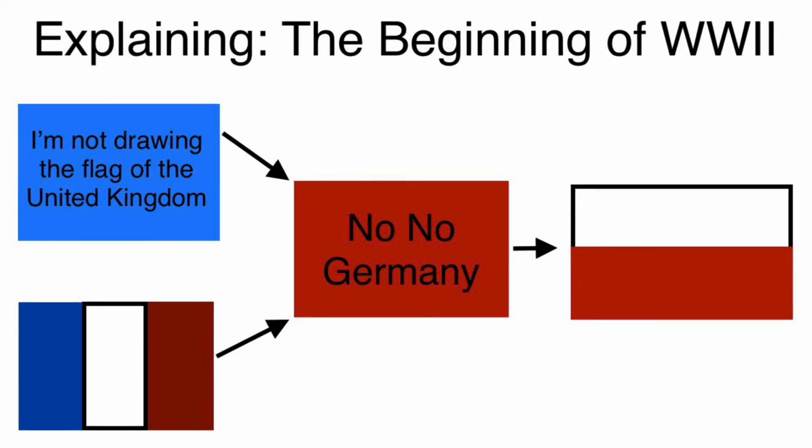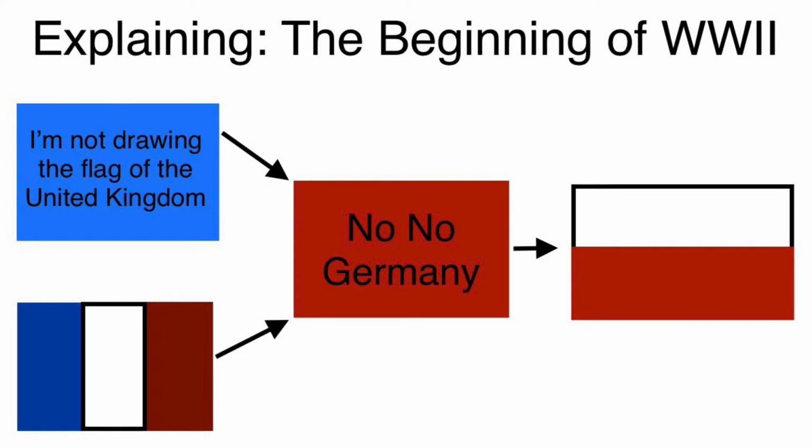Explaining the beginning of World War II. World War II was the deadliest war of all time and lasted from 1939 to 1945. The war ended in the deaths of over 50 million people.